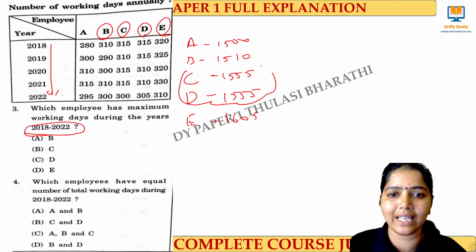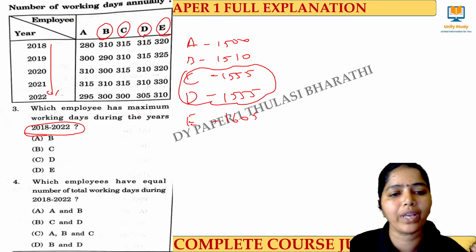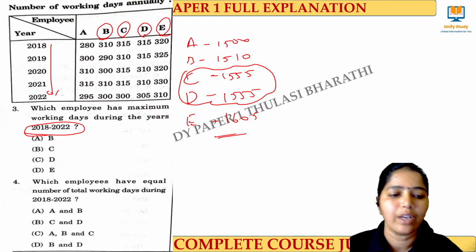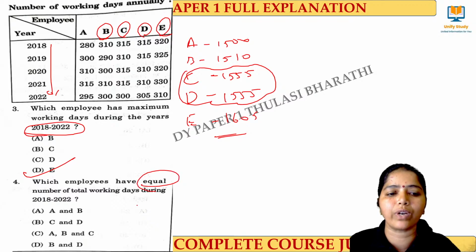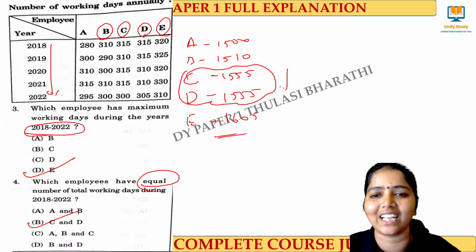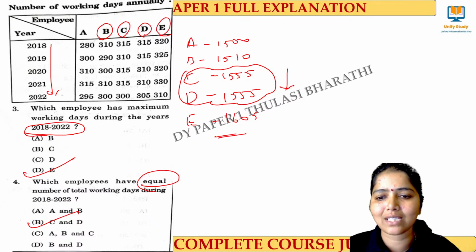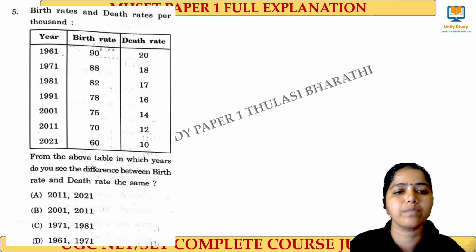Here the C and D having the same working days. Which employee has maximum working days during the years? Maximum is nothing but E. For this, option number D is the right answer. For equal number of working days it is C and D. So here option number C and D is the right answer, where they have the same working days. Clear? Yes, very good.